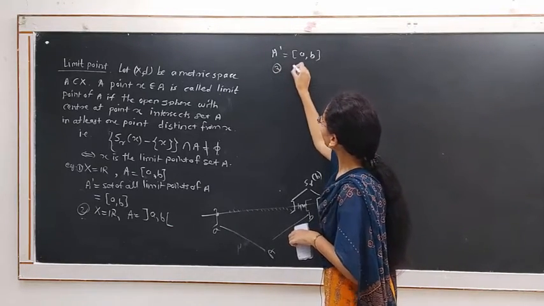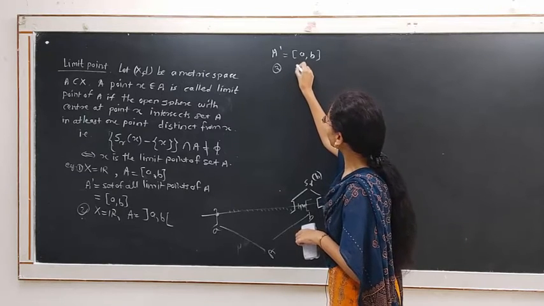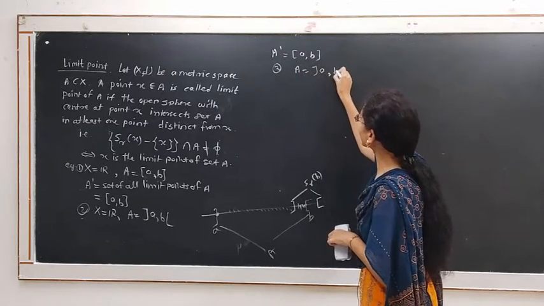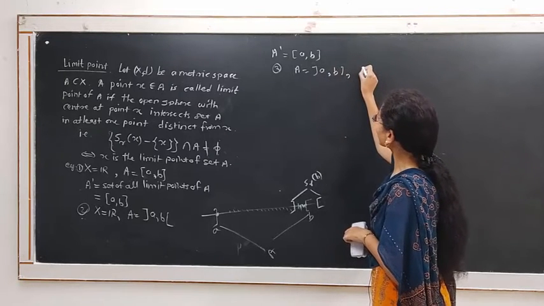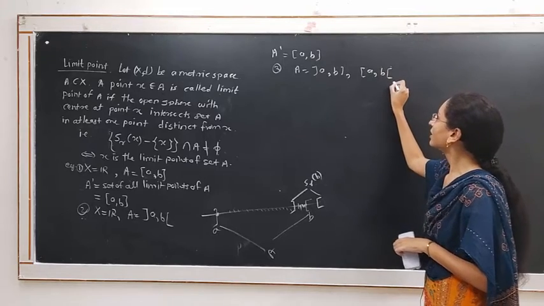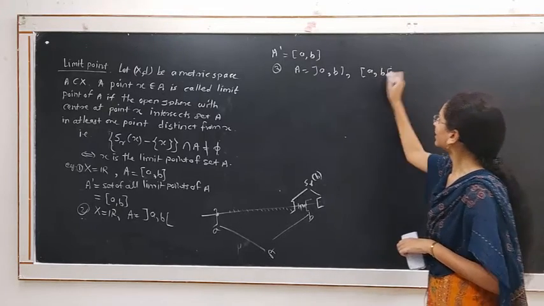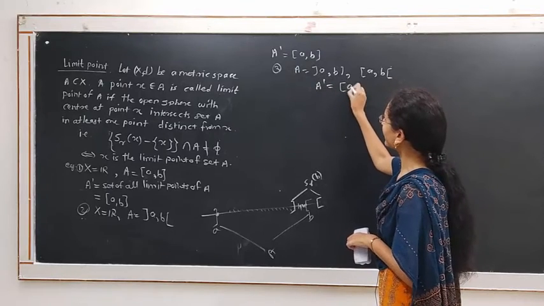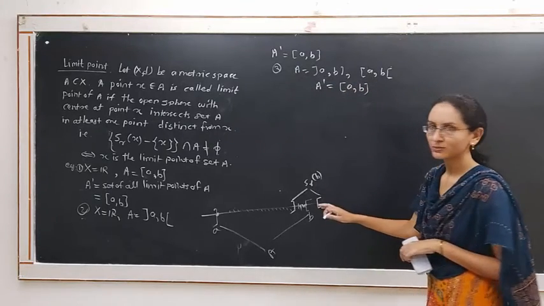In other cases, if we choose open at a and closed at b, or closed at a and open at b, then we will get the set of all limit points of the set A as the same set, the closed interval [a, b], because of this reason.